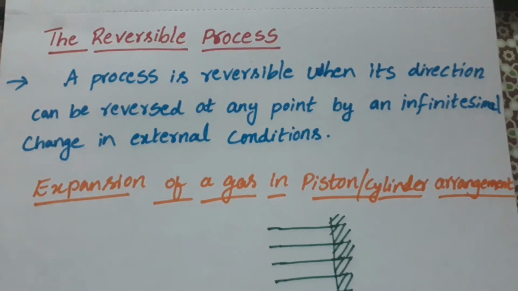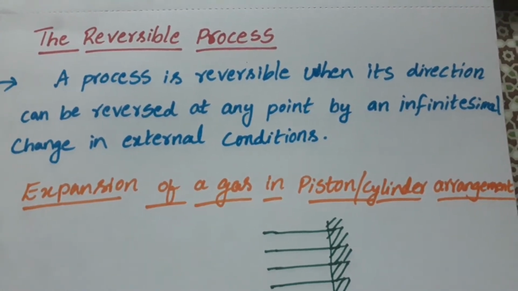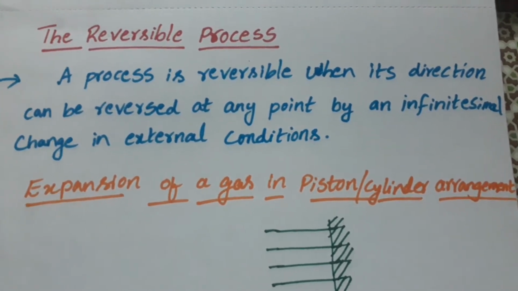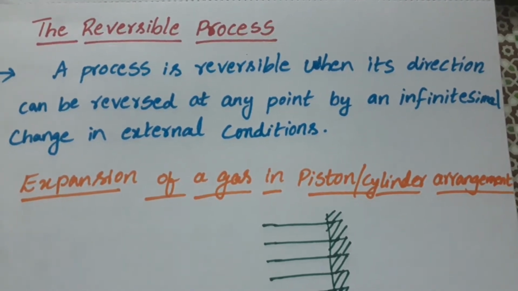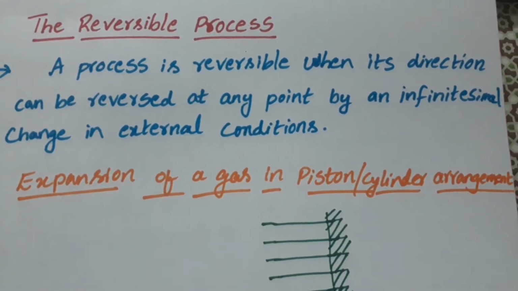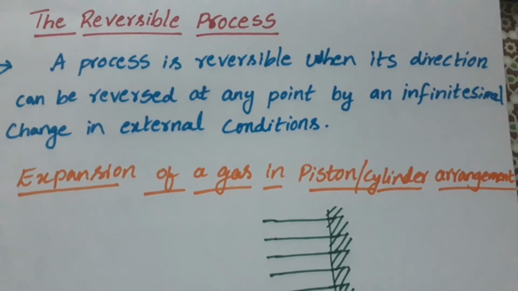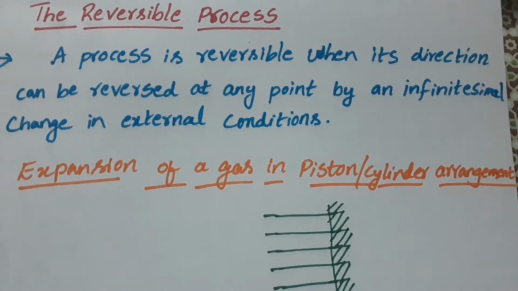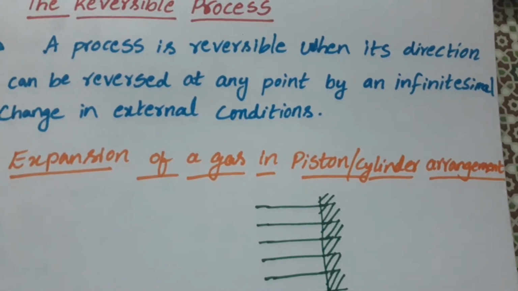Hi everyone. Today we discuss the topic of the reversible process. A process is reversible when its direction can be reversed at any point by an infinitesimal change in external conditions. So if you make a very small change in external conditions, we can reverse that process. That process is considered a reversible process.